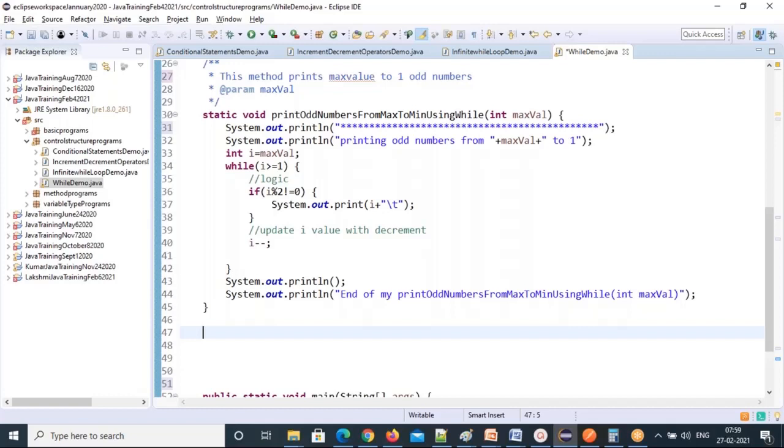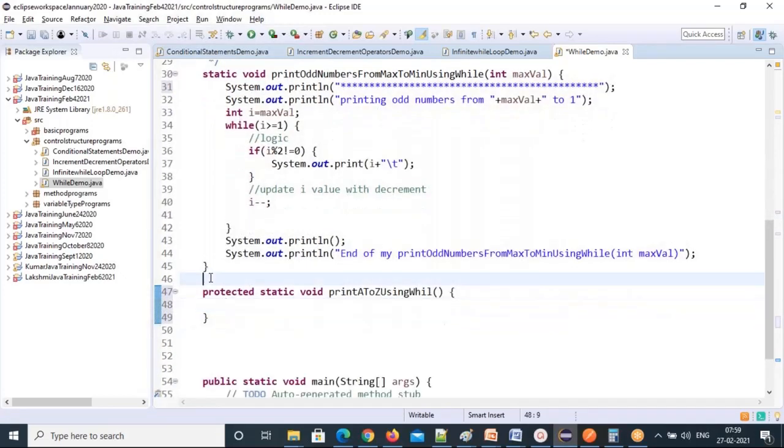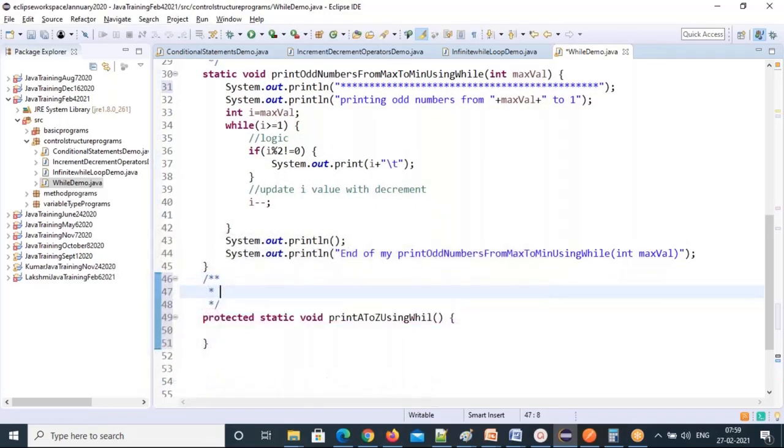Okay, so let's do protected static void print capital A to capital Z using while loop. There is no parameter here, guys. That's why I'm not putting anything. So you can write here the document comment, I'm explaining this: this method prints. This is the best practice you follow in Java itself.